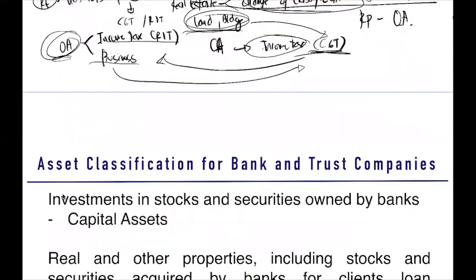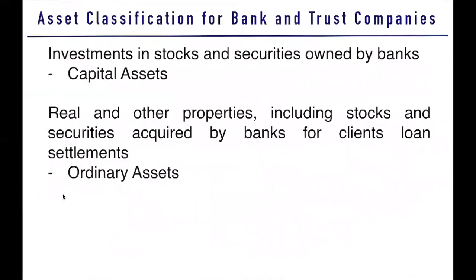Another rule on your ordinary asset and capital asset as to your classification is the rule on your banks and trust company. So what happens here in your bank and trust company? Your bank and trust company, what is the normal operation? The normal operation is lending or saving. So for example, we have here a bank. The bank will lend money to a company.